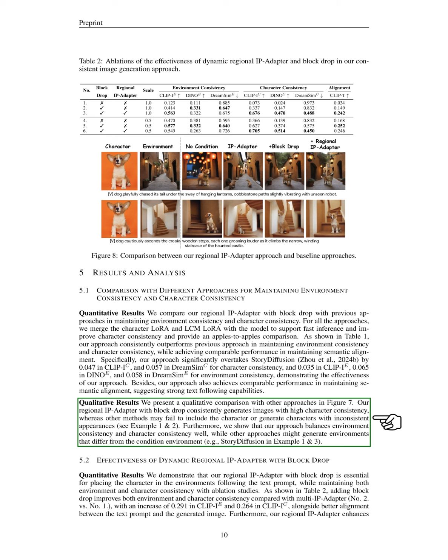The introduction of block drop enhances adherence to the text prompt, resulting in images that correctly position both the character and the environment. However, the character's appearance is still influenced by the surrounding environment. By integrating our regional injection mechanism with a dynamic mask scheme, we achieve strong character consistency while effectively conditioning on the environment. Next, we show that our diverse user simulator interaction data successfully distills the Gemma 2B model into a capable game engine.